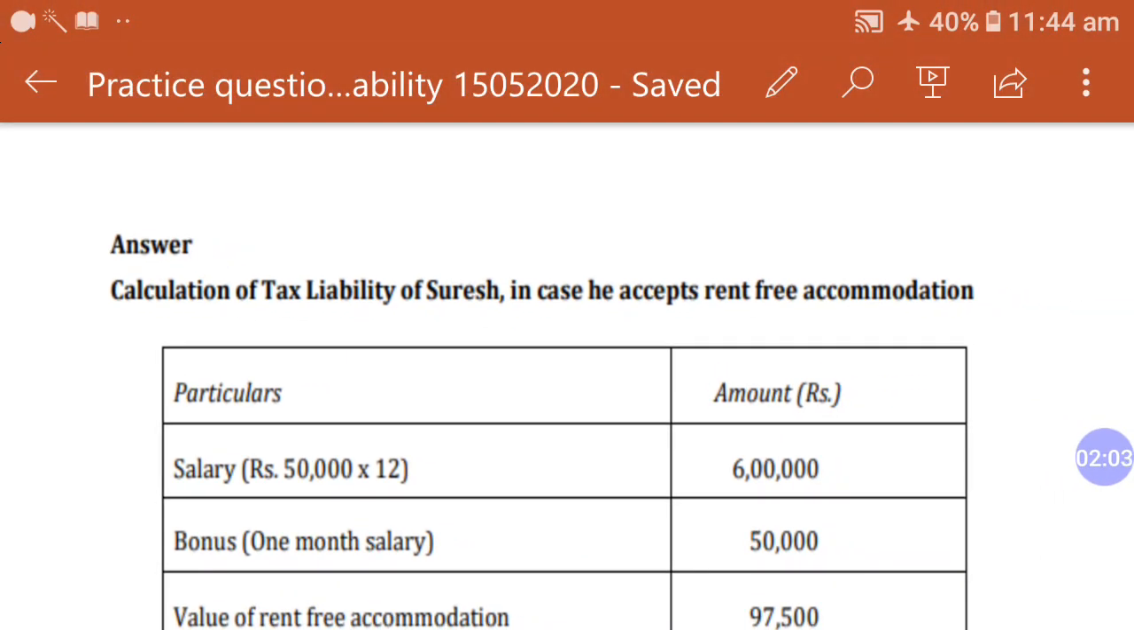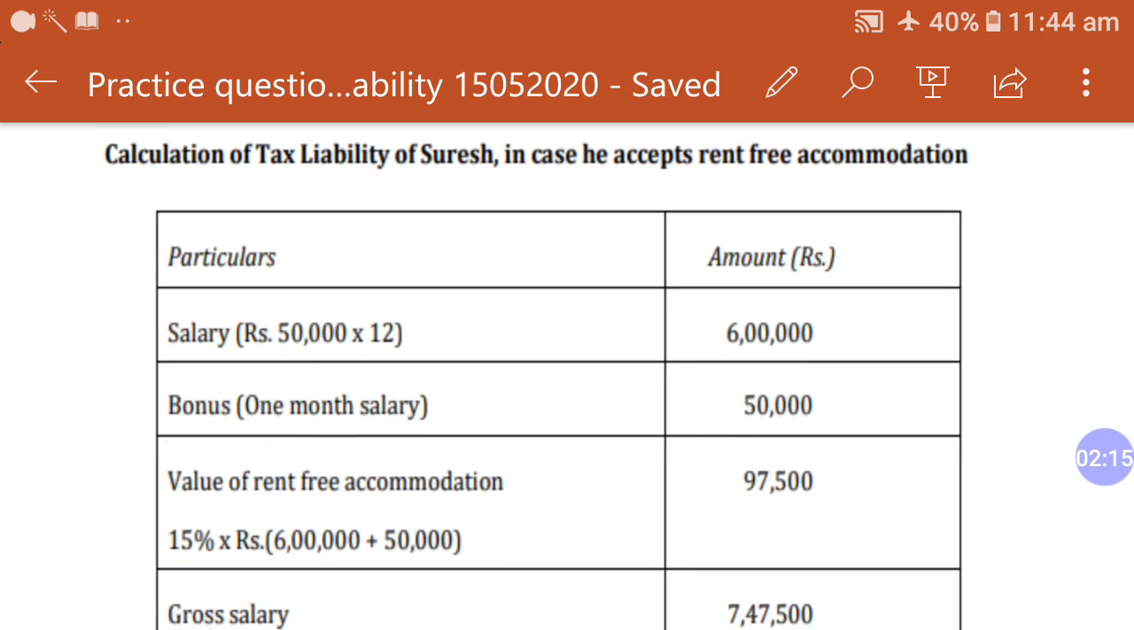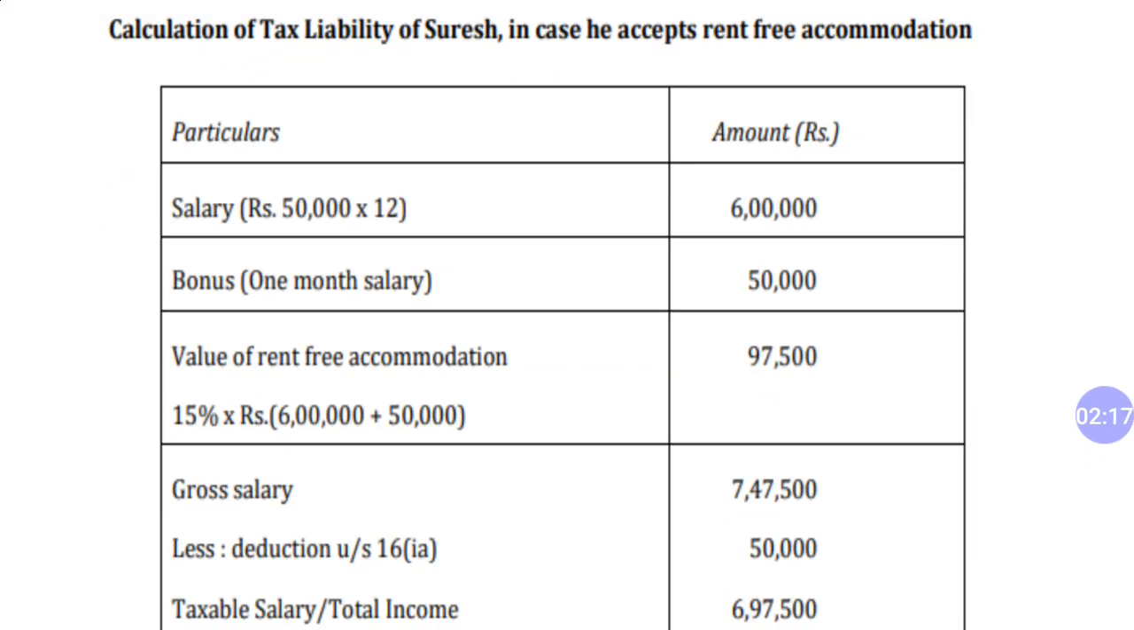Here we are calculating the computation of tax liability of Suresh in case he accepts rent free accommodation. So when he is accepting rent free accommodation, we have to calculate all the things one by one. First of all, we have salary rupees 50,000 per month, multiplied by 12, 6,00,000. In the question, bonus is given 1 month equal to salary, 50,000. Value of rent free accommodation.